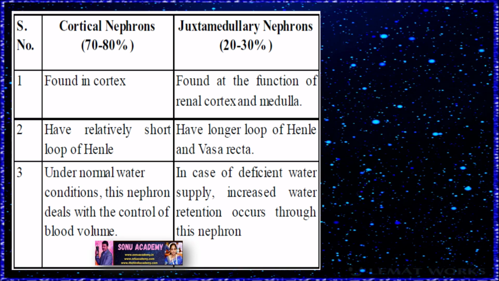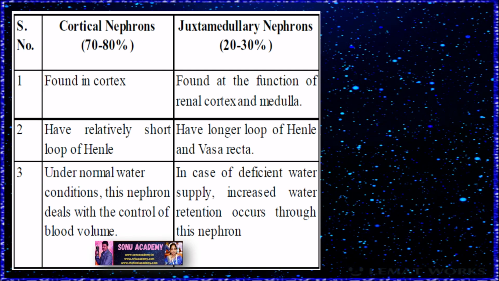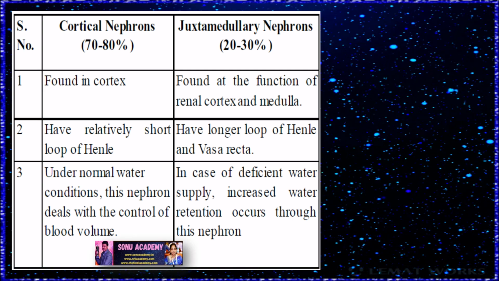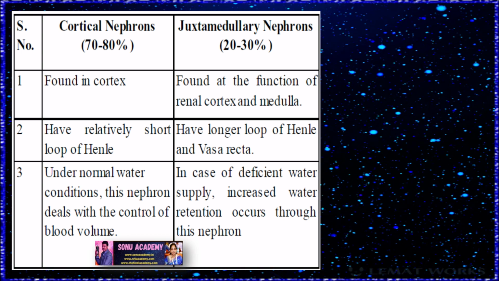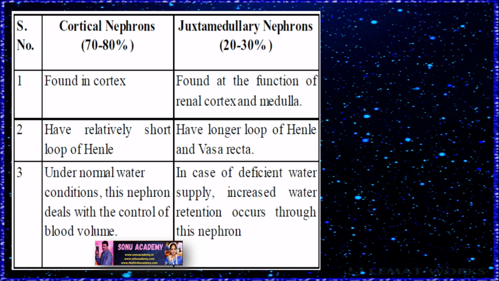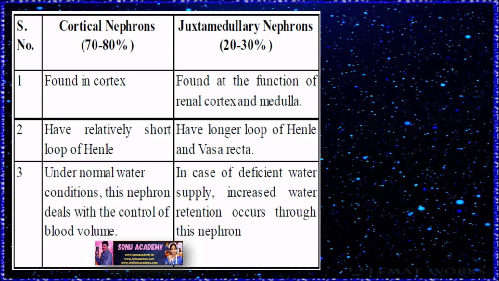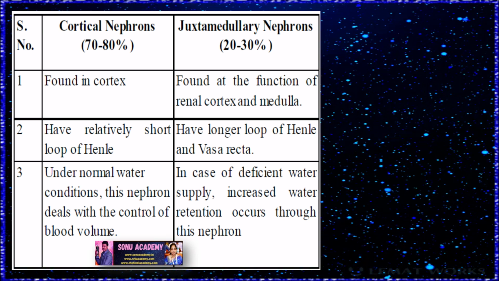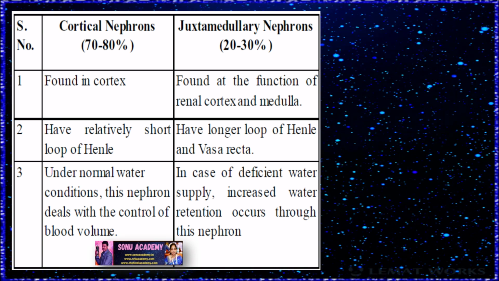Under normal water level conditions, the cortical nephrons deal with the control of blood volume, and the medullary nephrons, in case of deficient water supply, increase water retention.